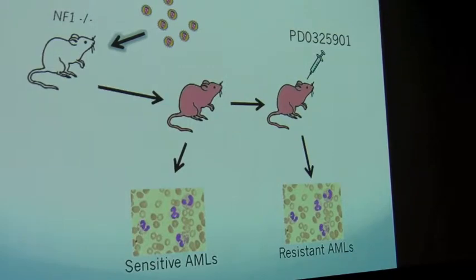We then took a subset of these AMLs and treated them with a MEK inhibitor drug, PD901, and this prolonged survival, but caused the outgrowth of drug-resistant clones. And these are the two primary populations of mice that I studied this summer, the drug-resistant mice versus the parental clones.